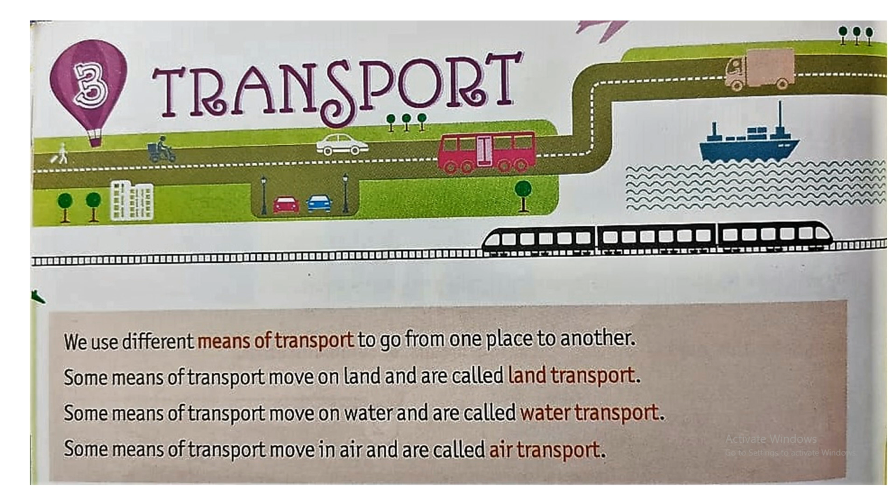Now, all of you open your books to page number 50, Transport, and ma'am is reading from the book now. We use different means of transport to go from one place to another. Some means of transport move on land and are called land transport. Some means of transport move on water and are called water transport. Some means of transport move in air and are called air transport.